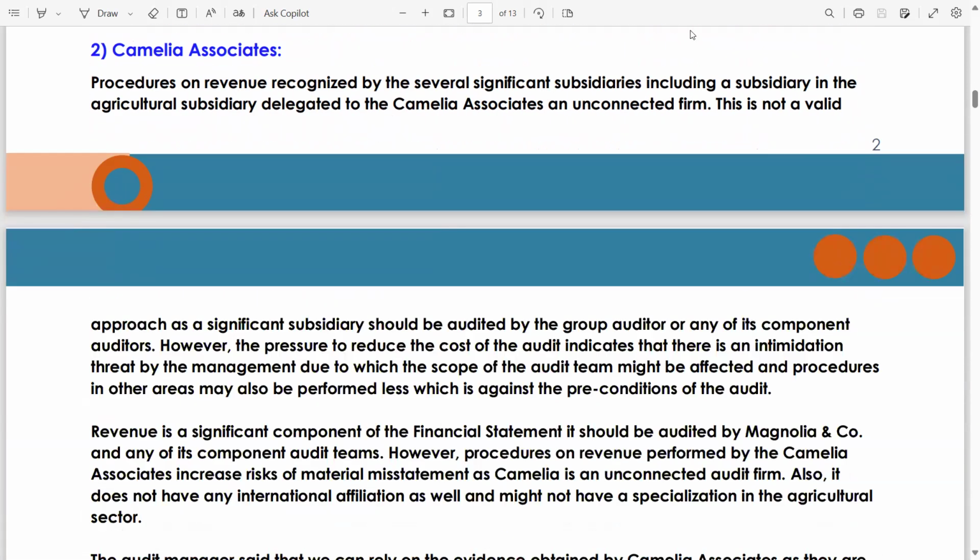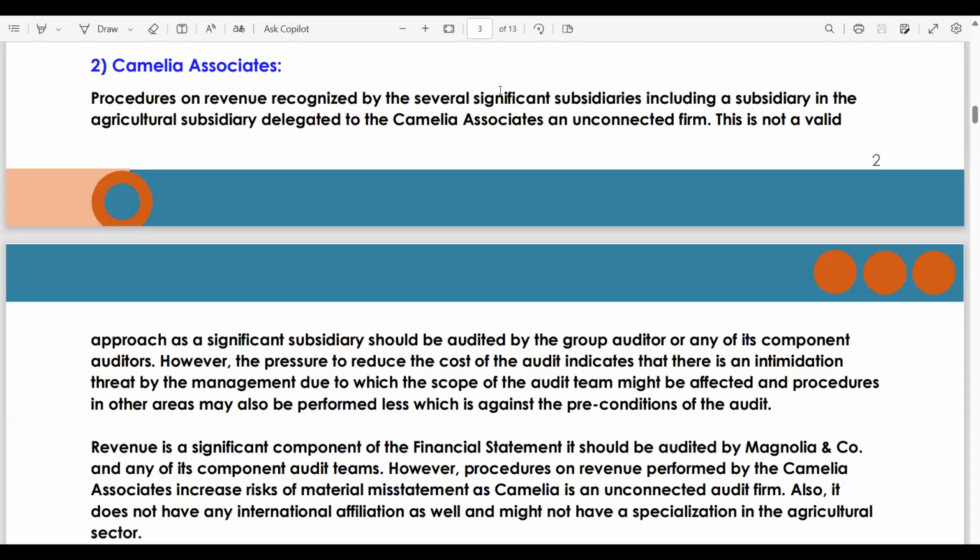Matter number two, Camellia Associates. Procedures on revenue recognized by several significant subsidiaries, including an agriculture subsidiary, were delegated to Camellia Associates, an unconnected firm.